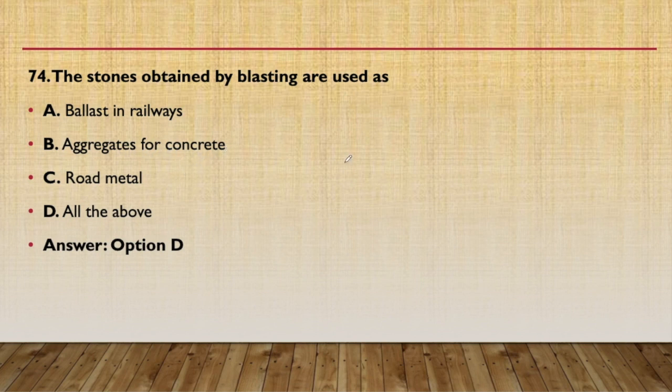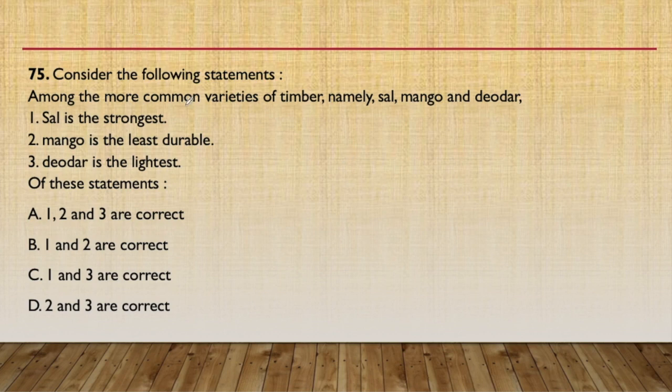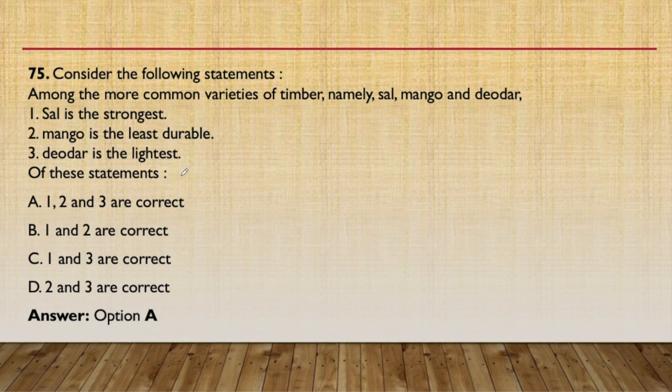Okay, now 75th question and last question of this video. Consider the following statements. Among the more common varieties of timber, namely sal, mango, and deodar, sal is the strongest, mango is the least durable, deodar is the lightest. Of these statements, which are correct? So here all the statements are correct. 1, 2, 3 are correct. Among these three, sal is strongest, mango is least durable, and deodar is lightest. Always remember this, it can also be important.